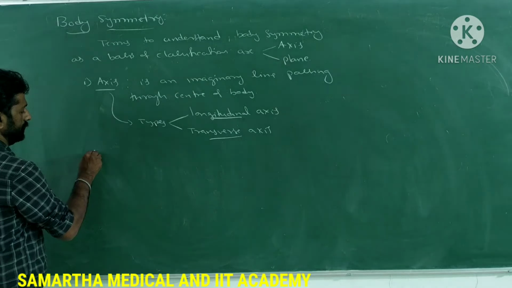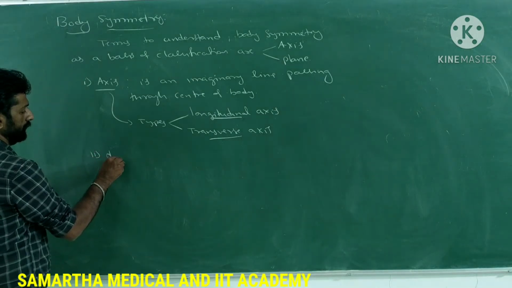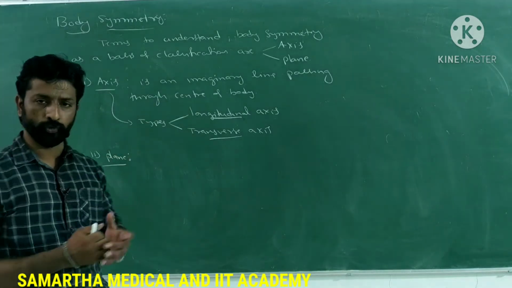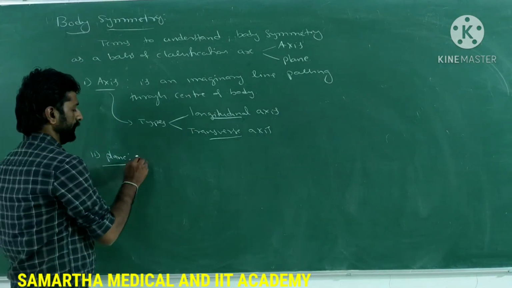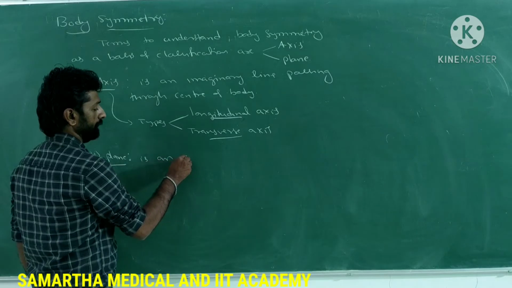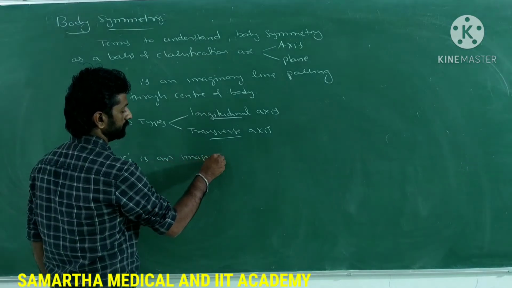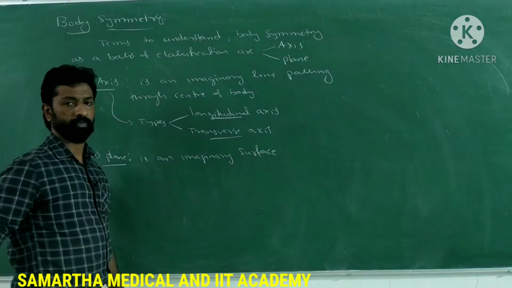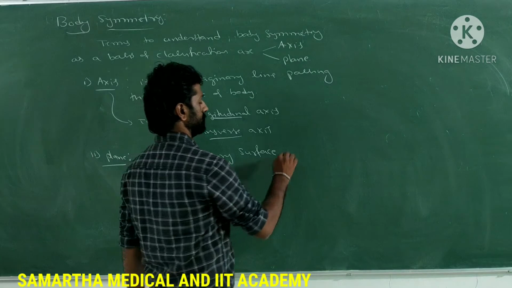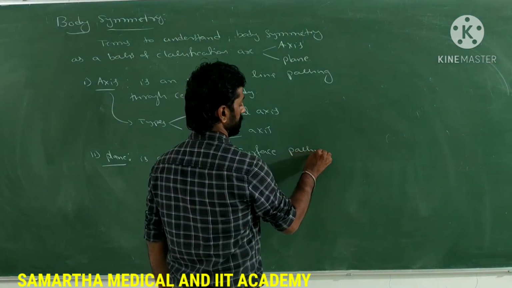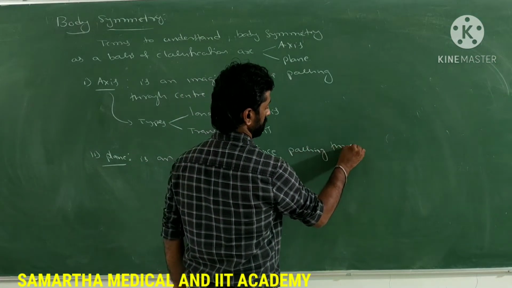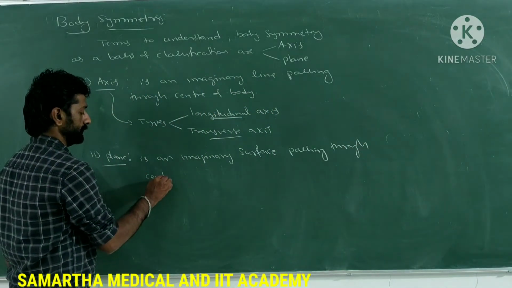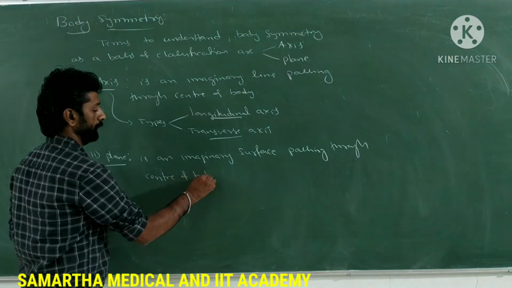Similarly, the other one, what is that? Plane. What do you mean by plane? So plane is also imaginary. Plane is nothing but an imaginary surface, and this imaginary surface passes through the center of the body.